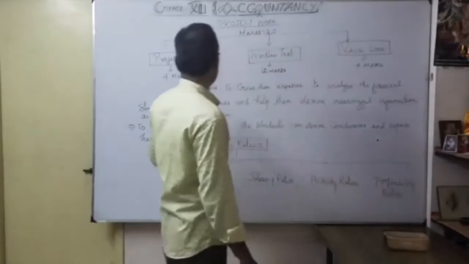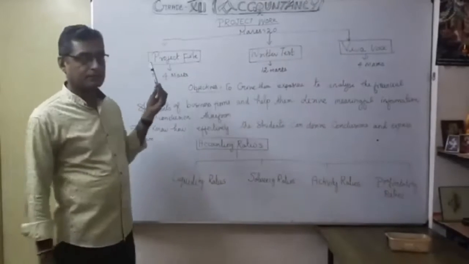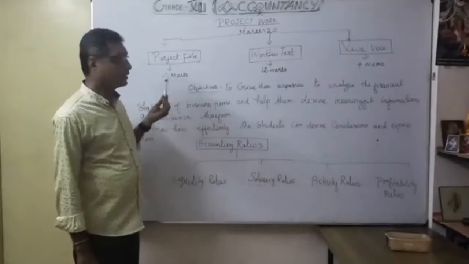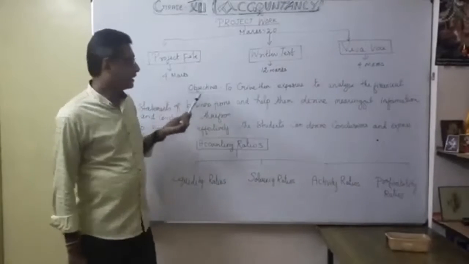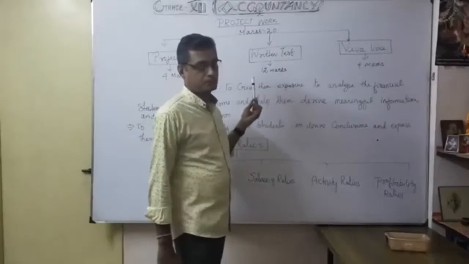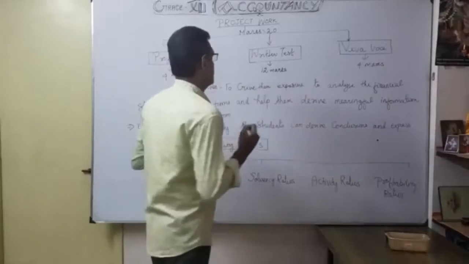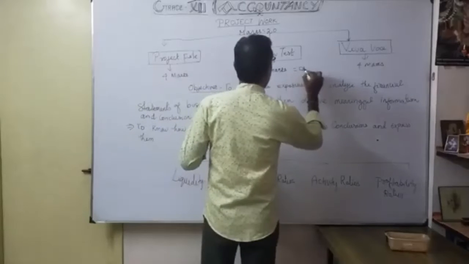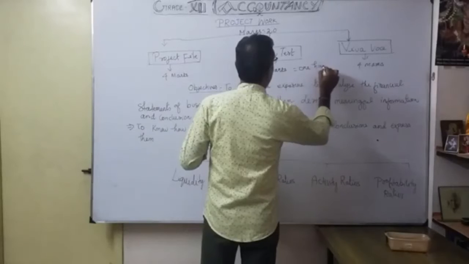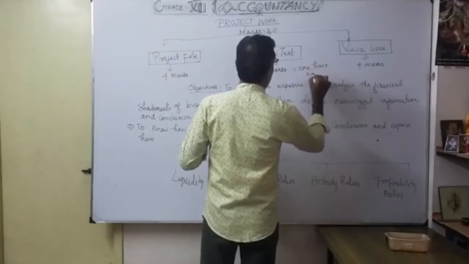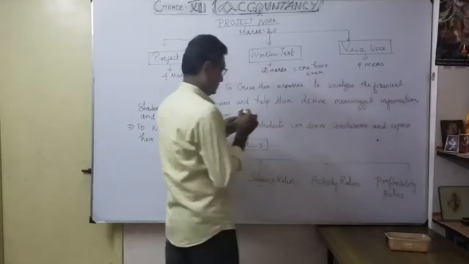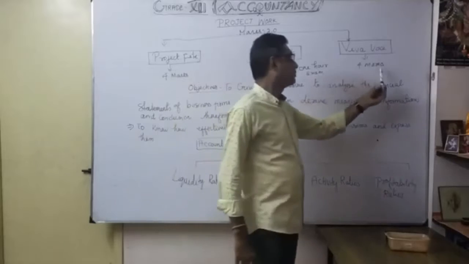The first part is the project file, which we'll discuss in detail later. They allotted 4 marks for it. The second one is the written test, 12 marks. You have to attend a 1 hour test, you have to write for 1 hour. The third one is Viva, 4 marks.